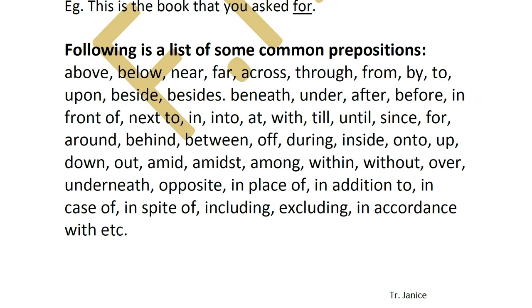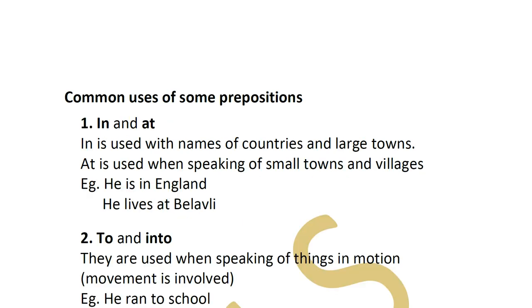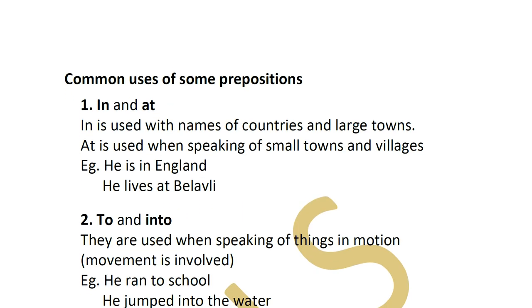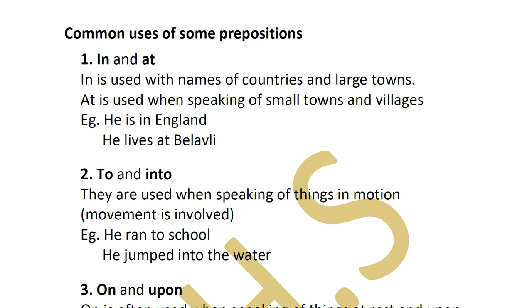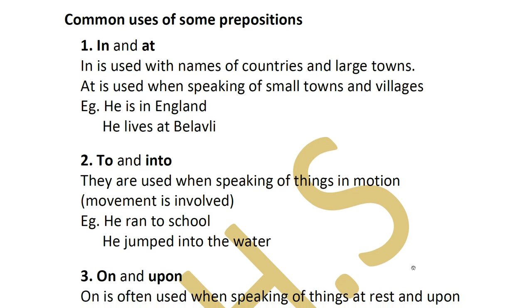Clear? So now we will see a few of these which are very common, where and how you will apply them, in what situation you will use which word. Now the first one, in and at. In is generally used with the names of countries and large towns.